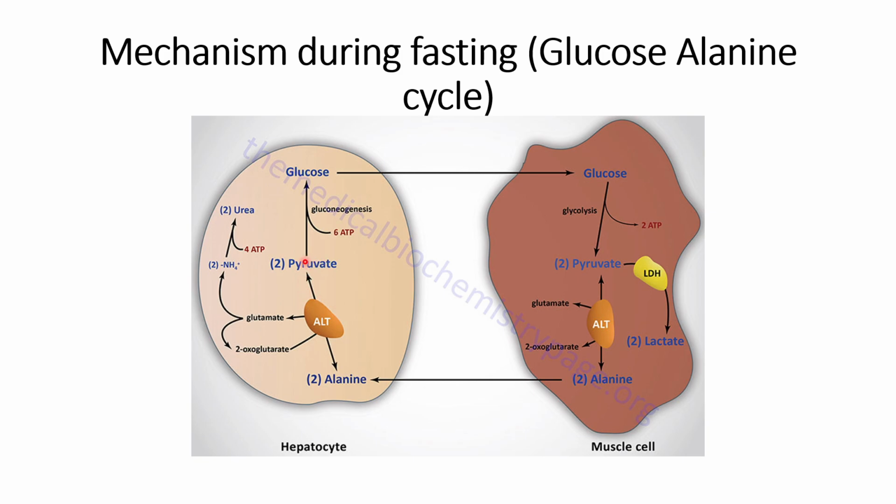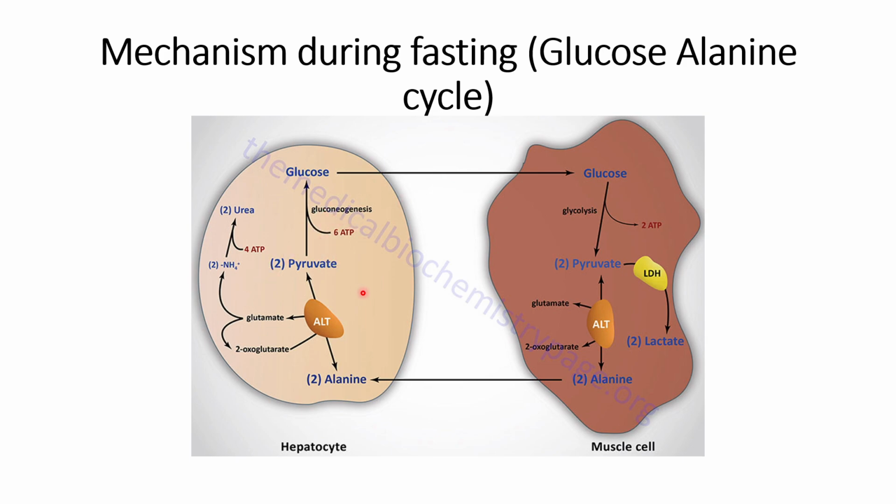The energy, 6 ATP, with the help of pyruvate and 6 ATP, this gluconeogenesis process can occur, that again leads to the formation of glucose, and it will then recycle back into the human body with the help of blood vessels.